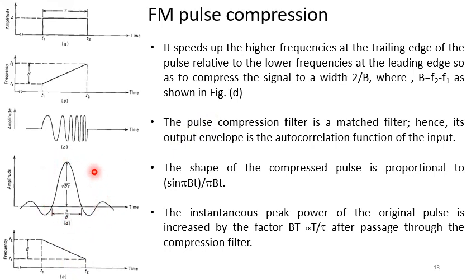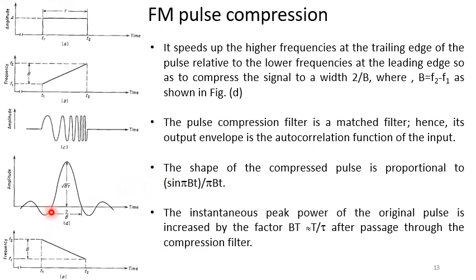So we will get this one, because the pulse compression filter is basically a matched filter, so its output envelope is an autocorrelation function of the input. So obviously the autocorrelation function of the square pulse will be a sinc pulse, so the shape of the compressed pulse will be that of a sinc pulse, sin pi bt divided by pi bt. So this is a sinc pulse.